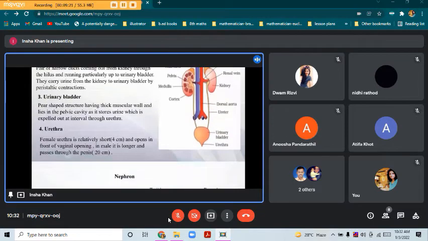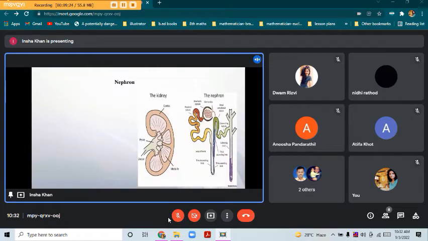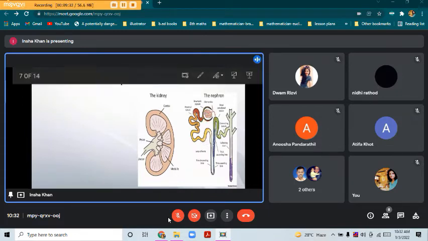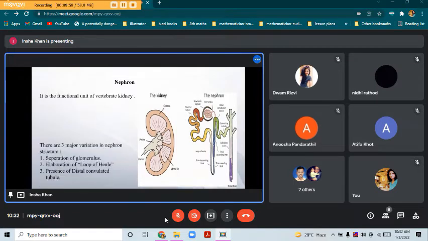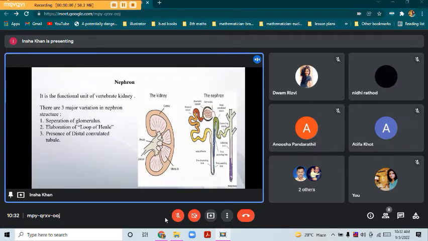Just now we said that the nephron is the functional unit. So now let's see the structure of the nephron, the most important part. If you see this image, the cup-like structure is the glomerulus. Then the other things we have to learn here are the proximal convoluted tubule, and this U shape, which is written as loop of Henle, and this part, the distal convoluted tubule. The nephron is the functional unit of the vertebrate kidney, and there are three major variations in nephron structure.